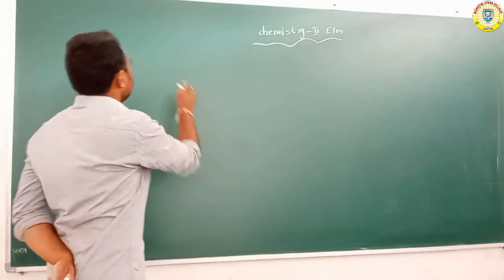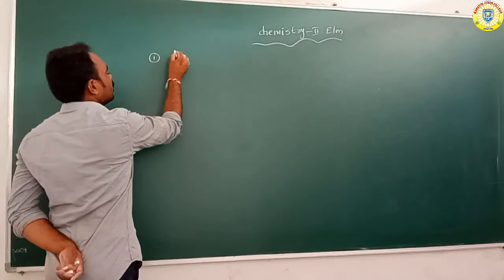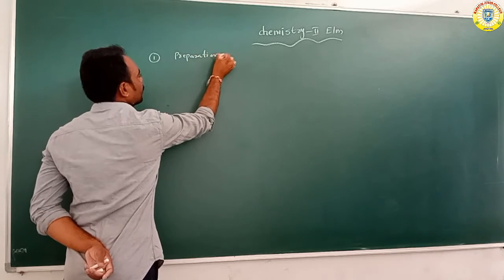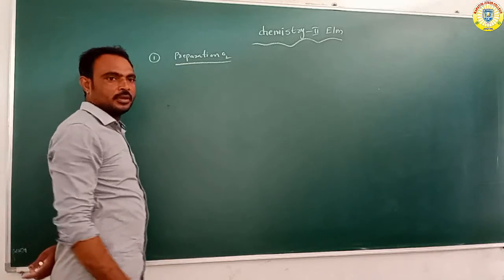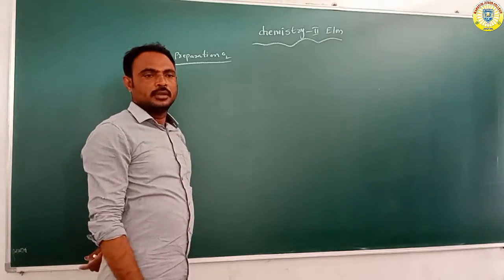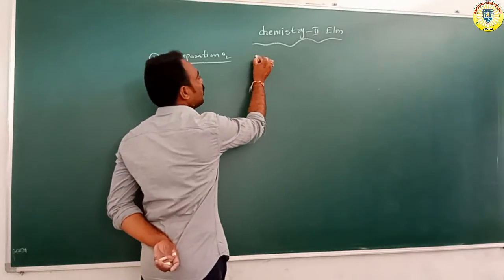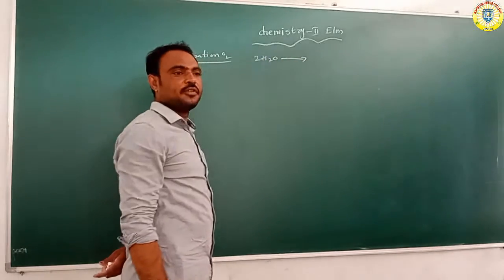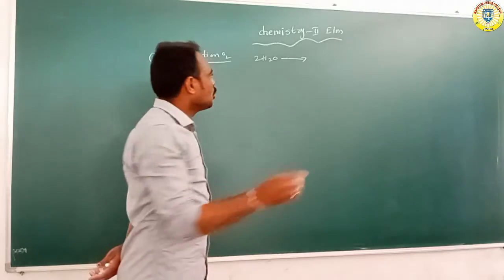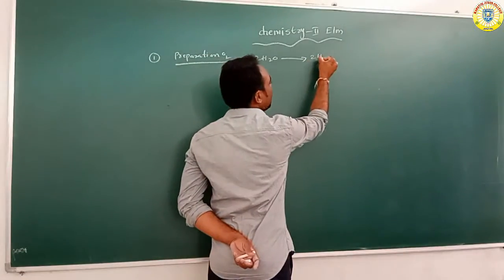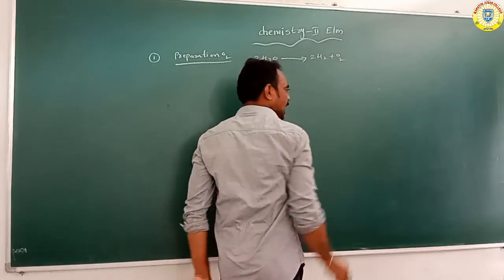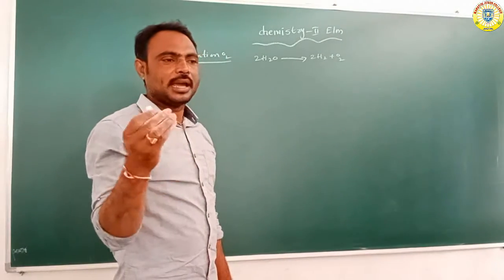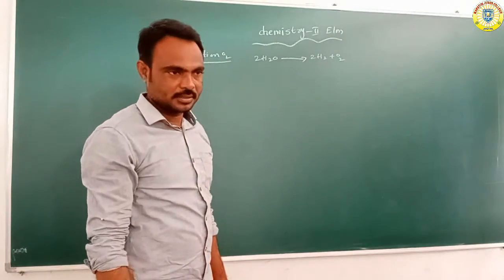For example, the preparation of oxygen: on electrolysis of water molecules, it is converted to hydrogen and oxygen gas. Already we know that.